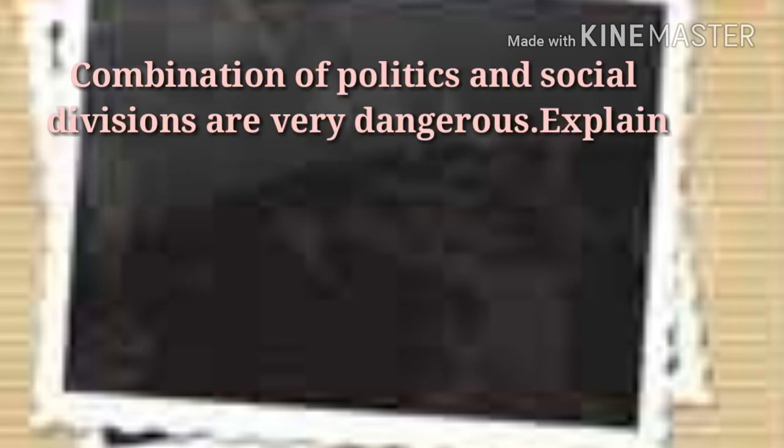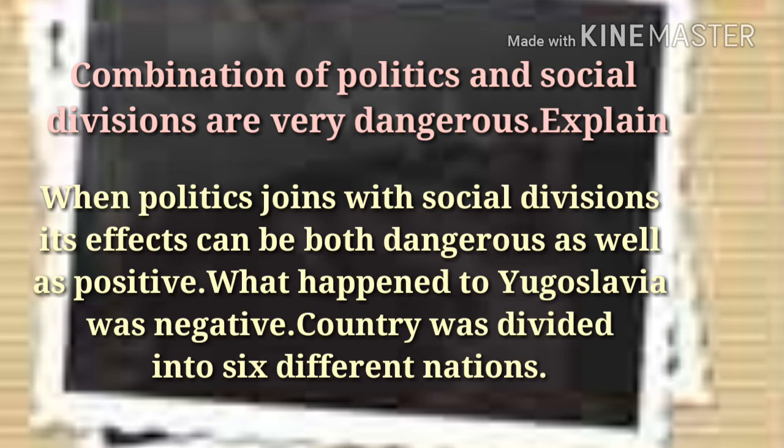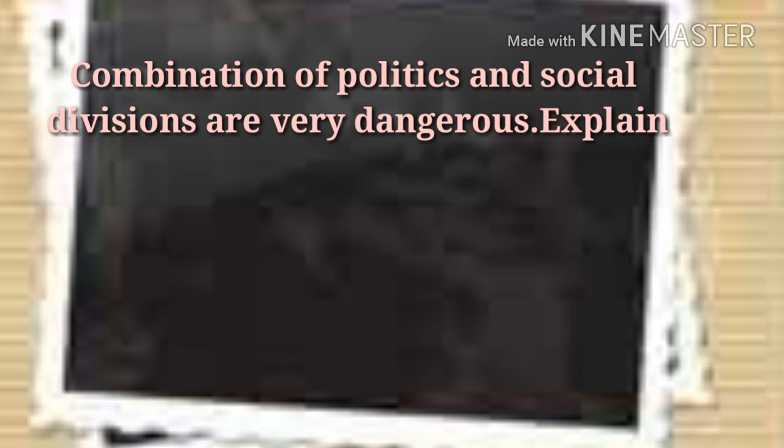Here is one more question from civics. Combination of politics and social divisions are very dangerous. Explain. In this answer, you have to write that it's true that politics and social division when they combine is dangerous, but it can have both the effects, positive and negative. For example, in Northern Ireland and Yugoslavia, it had negative impact, while in Netherlands, it had a positive impact.